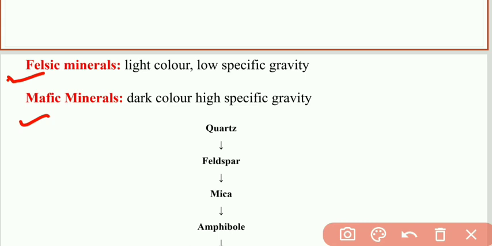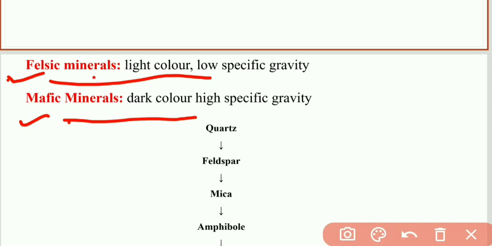We say felsic rock when felsic minerals are present. If we see that a particular rock is a mafic rock, why are we saying that? Because of the presence of mafic minerals.